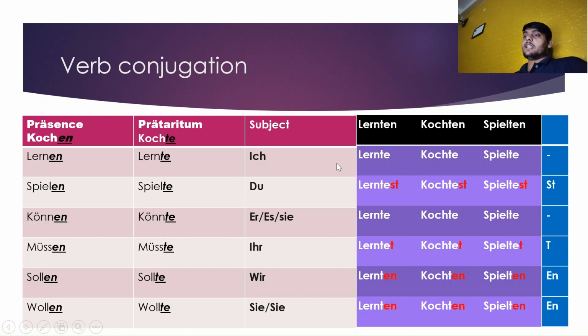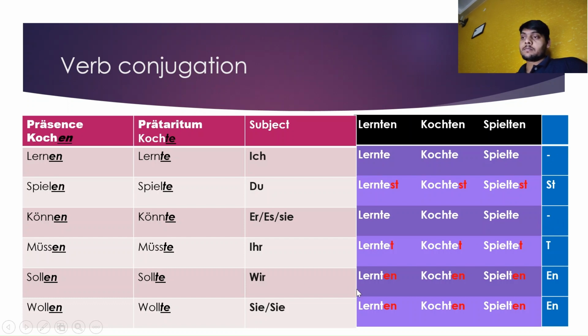As we have learned in simple past tense, the ich form is used with er, sie, es. So lernte is lernte, kochte is kochte, spielte is spielte. It means we are not adding anything here. The ich form and the er, sie, es form are the same.